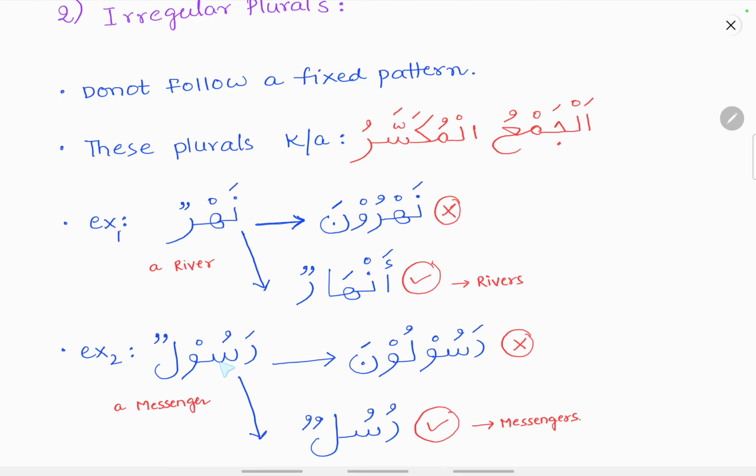Similarly, Rasulun is there. You can't make it plural by adding una at the end like Rasuluna. It is wrong. The correct way is Rusulun. Rasulun means a messenger. Rusulun means messengers.